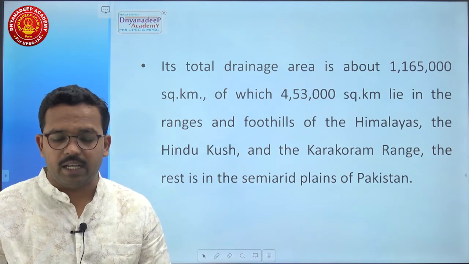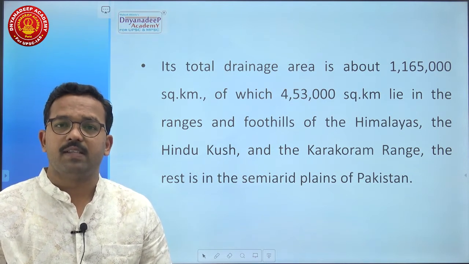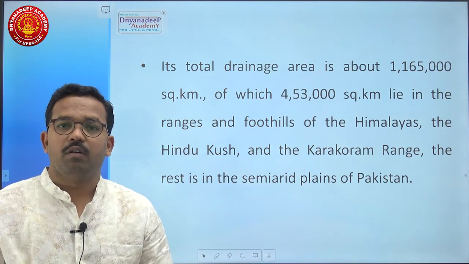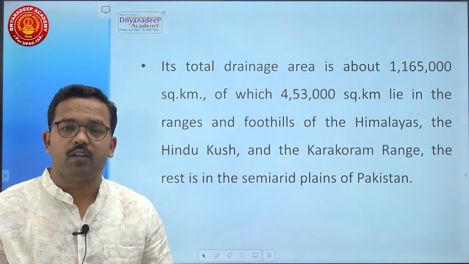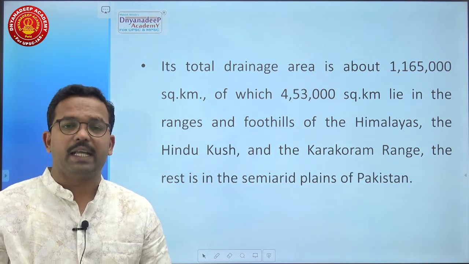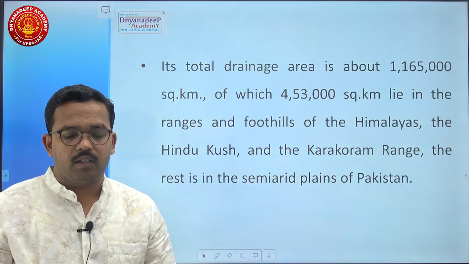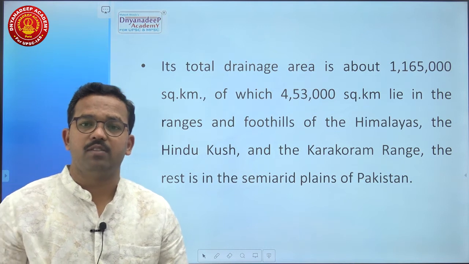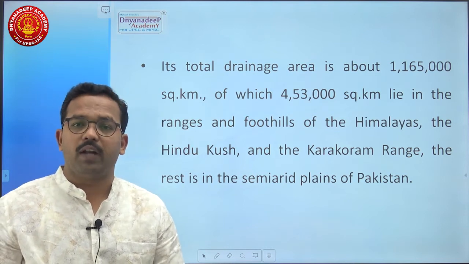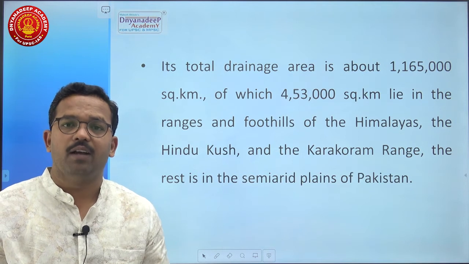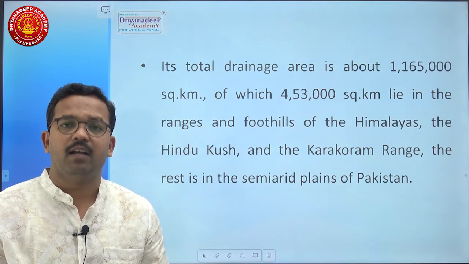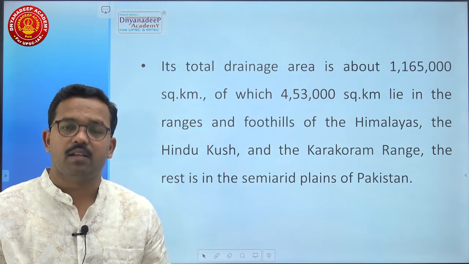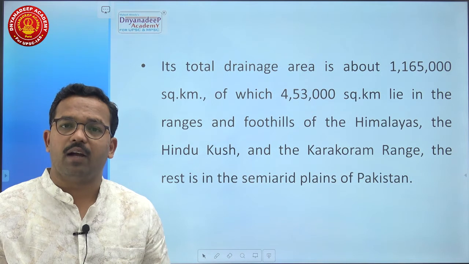Its total drainage area is about 11,65,000 km square, of which almost 4,53,000 square kilometer lies in India in the ranges of Himalayan foothills, in Hindu Kush and in the Karakoram ranges, and the rest in the semi-arid plains of Pakistan. So almost 4,53,000 square kilometer area of Indus river system lies in India, and they could ask you a question in which ranges. So it is Himalayan ranges, Hindu Kush ranges and Karakoram range.